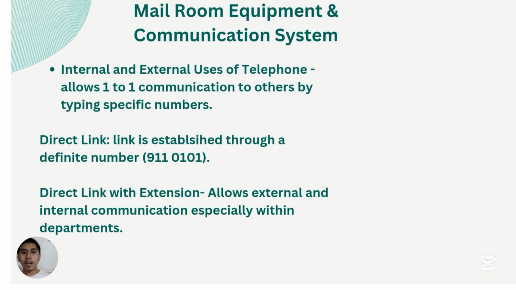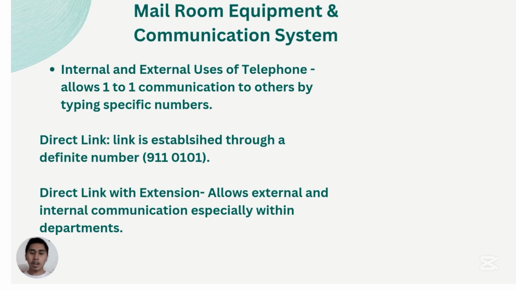Now, internal and external uses of telephone. Telephones allow one-to-one communication with others by typing specific numbers. Here we have the direct link, which is a link established through a definite number.